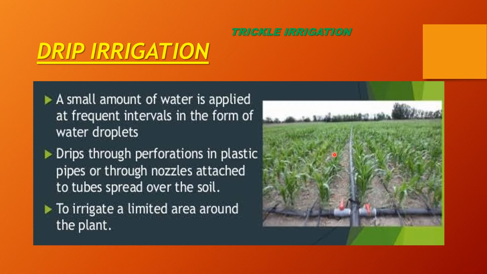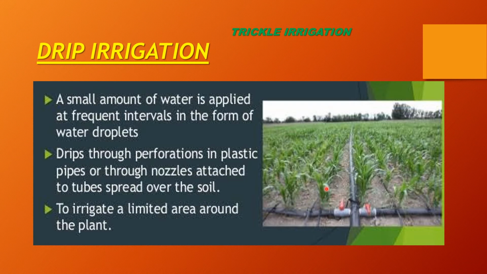So the water is either allowed to drip slowly on the soil near the roots or is released slowly just under the surface of the soil. What happens in this method? These are the plastic pipes. It is the choice of the farmer at what pressure he wants to provide water to the crop. He can use higher pressure water, he can use low pressure water.